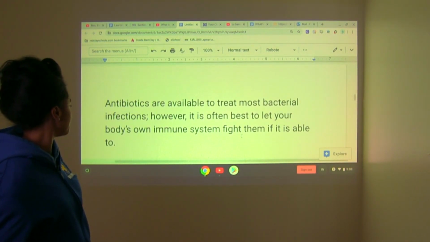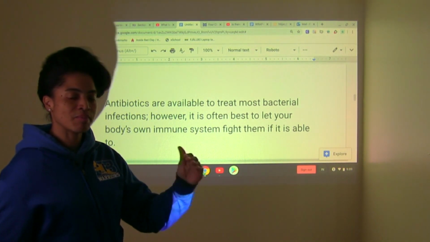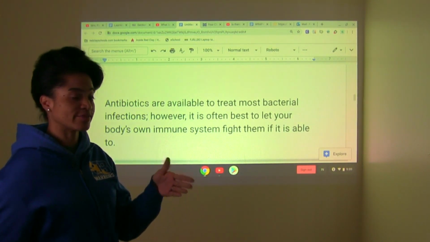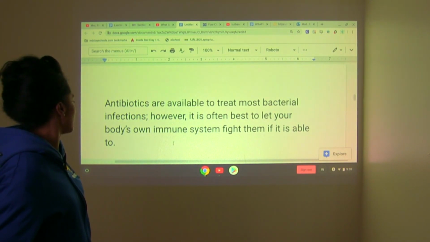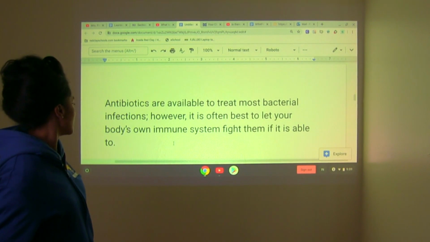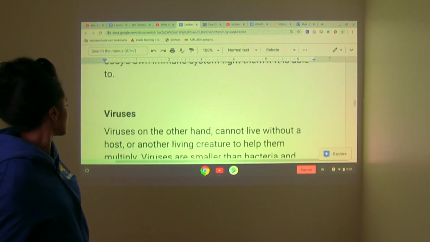Now let's look at this here. Antibiotics, what are those? Antibiotics, we talked about that, right? It means against life, okay? They are available to treat most bacterial infections. However, it is often best to let your body's own immune system fight them if it is able to. All right, so we see in some different scenarios where that is a good choice to make. All right, here we go. Let's look at something else.